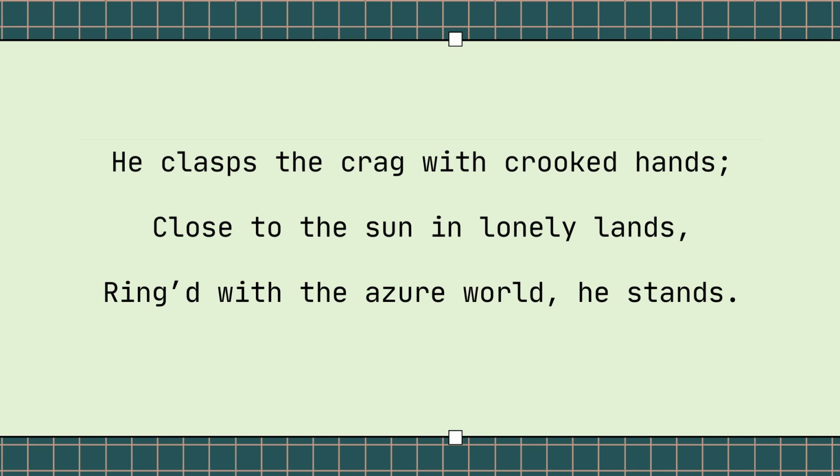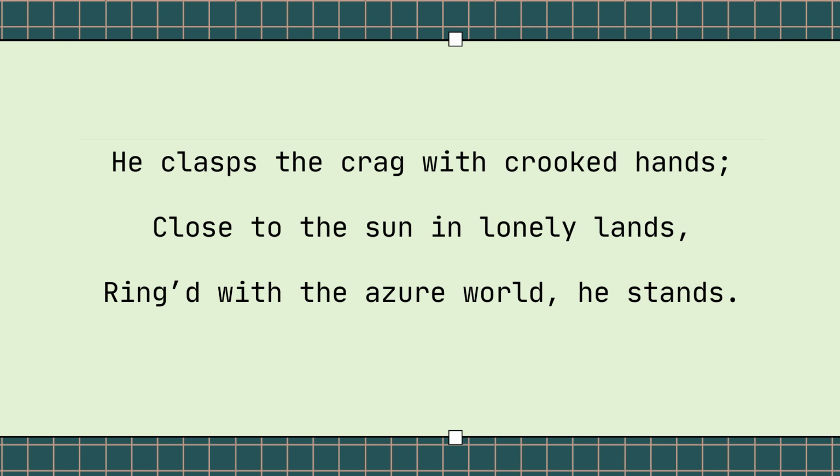He clasped the crag with crooked hands, close to the sun in lonely lands, ringed with the azure world he stands. So, as you know, the title is The Eagle, you know that the writer is talking about the bird eagle. What is the eagle doing here? He clasps the crag with crooked hands.